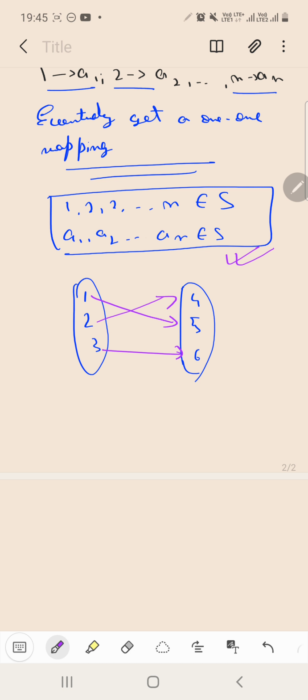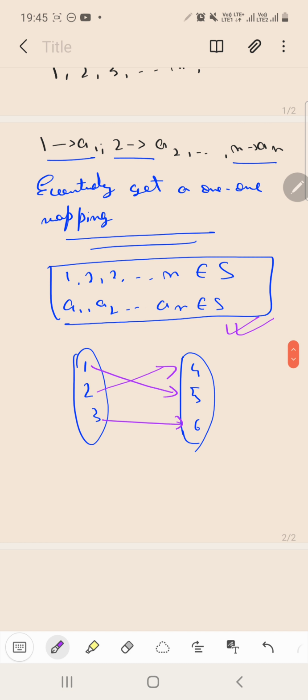This representation of writing the set of numbers which we have in the set itself, and the arrangement of those numbers which lead us to a 1-1 mapping, is known as a permutation.